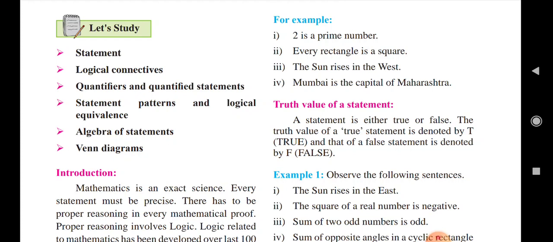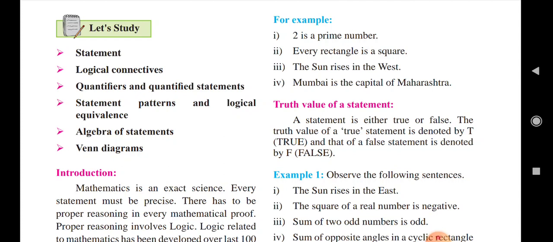The earth rotates on its axis, and the face of the earth turns toward the sun at dawn, which we call sunrise. Mumbai is the capital of Maharashtra, that is true. The sun rises in the west, that is false.